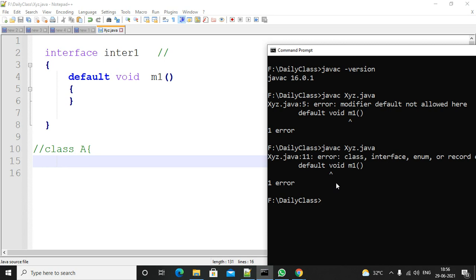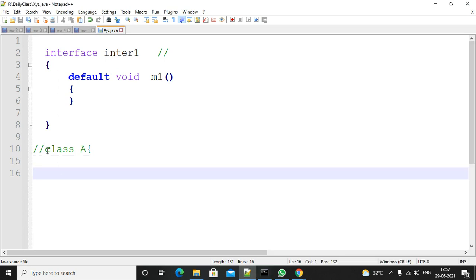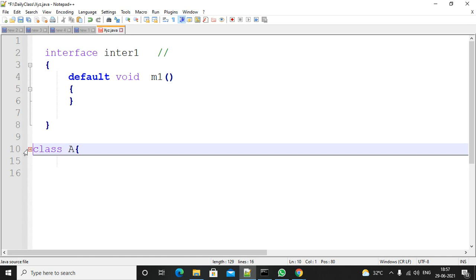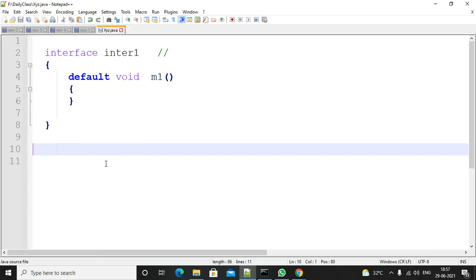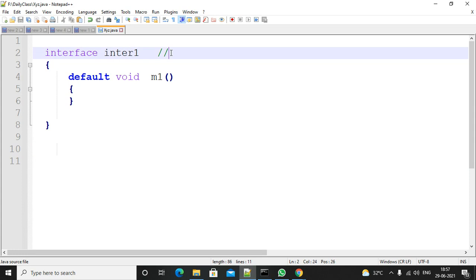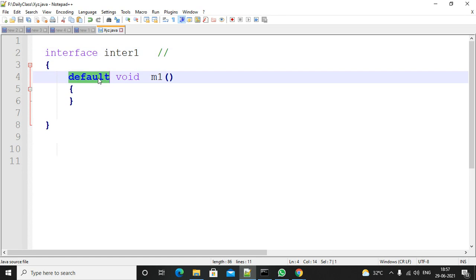What happened? Interface enum something, line number 11. This is not commented, so that is a problem. I removed it. Inside an interface, you can write only requirement specifications, no method implementation, up to Java 1.8 version. From 1.8 onwards, you can write methods with a body. But while writing a method with a body, you must use either default or static here. We will discuss these two later, but I am trying to show you.